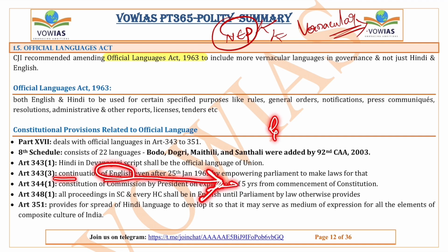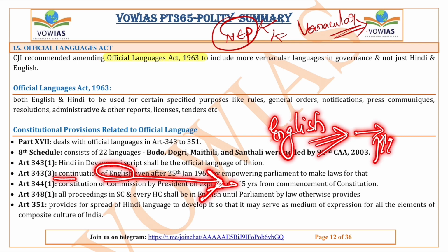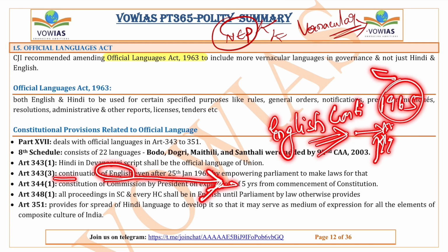So English was used as the main language of communication because the Britishers could understand only English. So all the system is in English. Now suddenly when the constitution is formed, they could not change it completely from English. So that is the reason English was continued till 1965. During the making of the constitution, they said that post 1965, the government of the day will decide whether English will be continued or not.